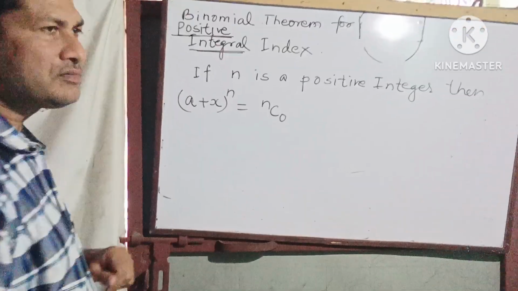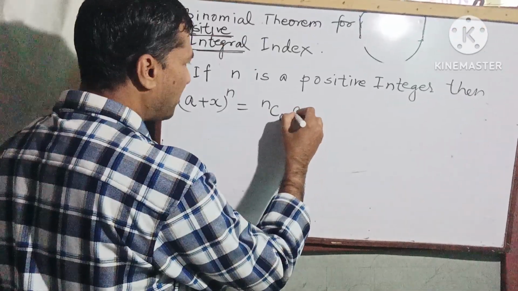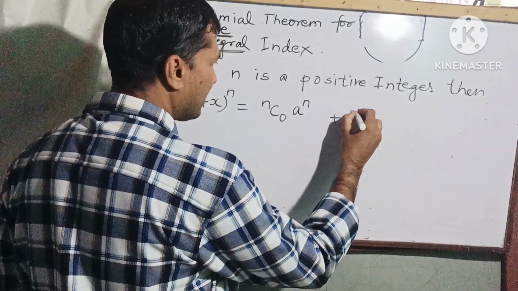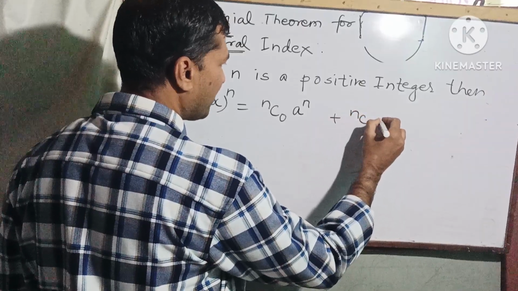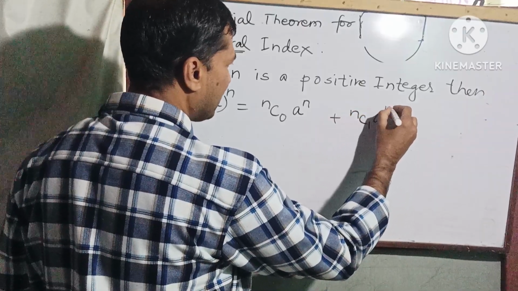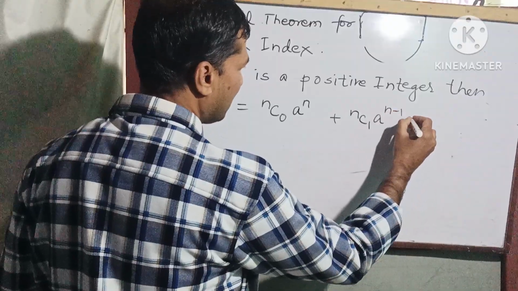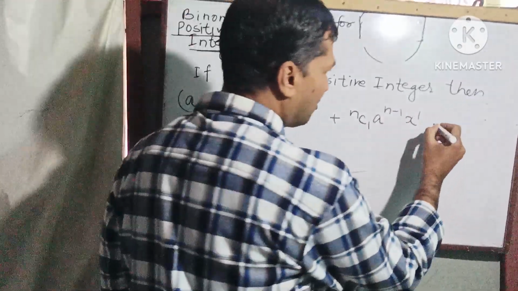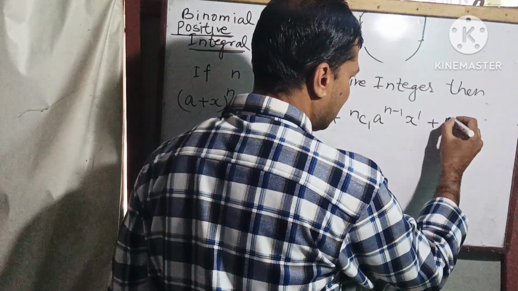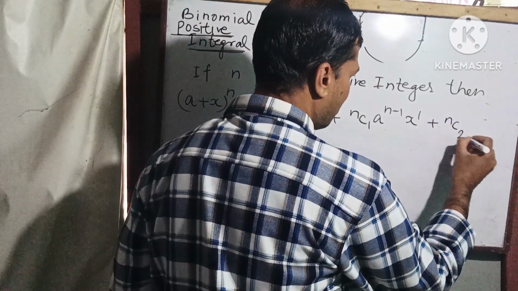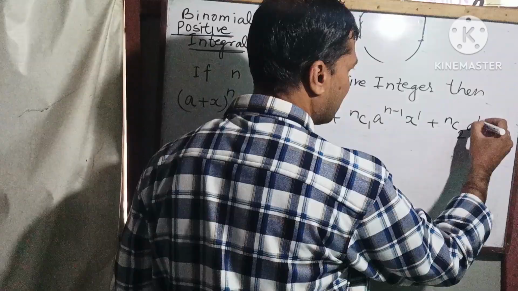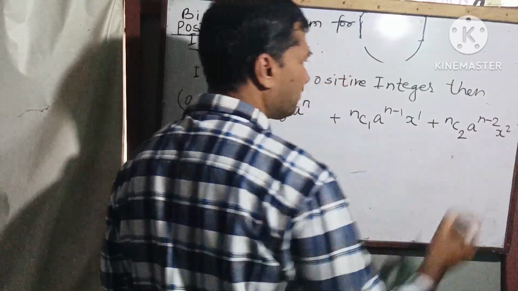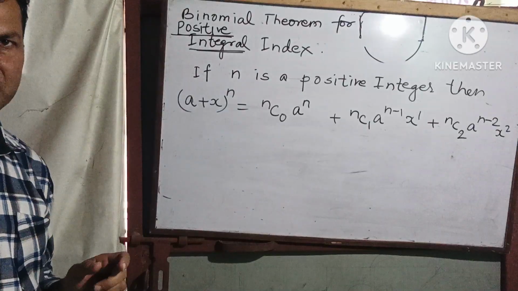nC0 a to the power n, plus nC1 a to the power n minus 1 x to the power 1. The third term is nC2 a to the power n minus 2 x to the power 2.